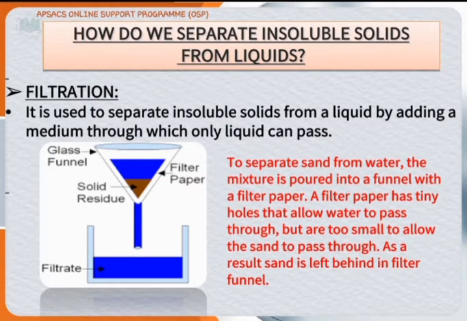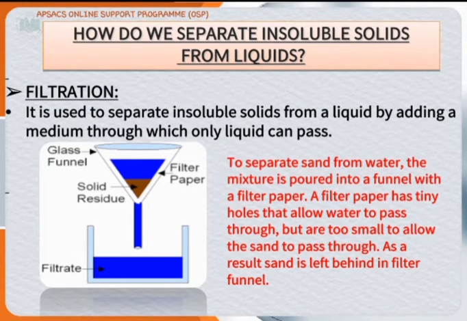How do we separate insoluble solids from liquids? For that purpose, we use the filtration process. This process is used to separate insoluble solids from a liquid by adding a medium, that is filter paper, through which only liquid can pass.